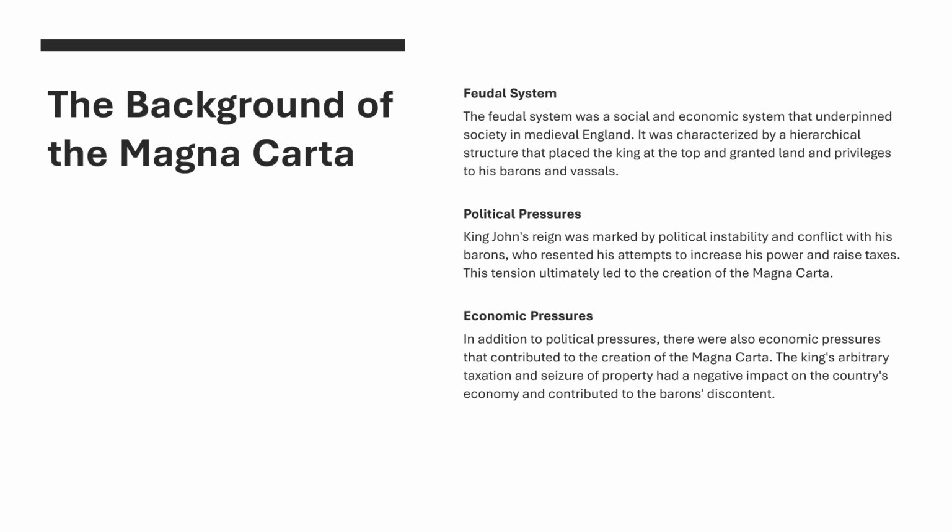King John's reign was marked by political instability and conflict with his barons, who resented his attempts to increase his power and raise taxes. This tension ultimately led to the creation of the Magna Carta.